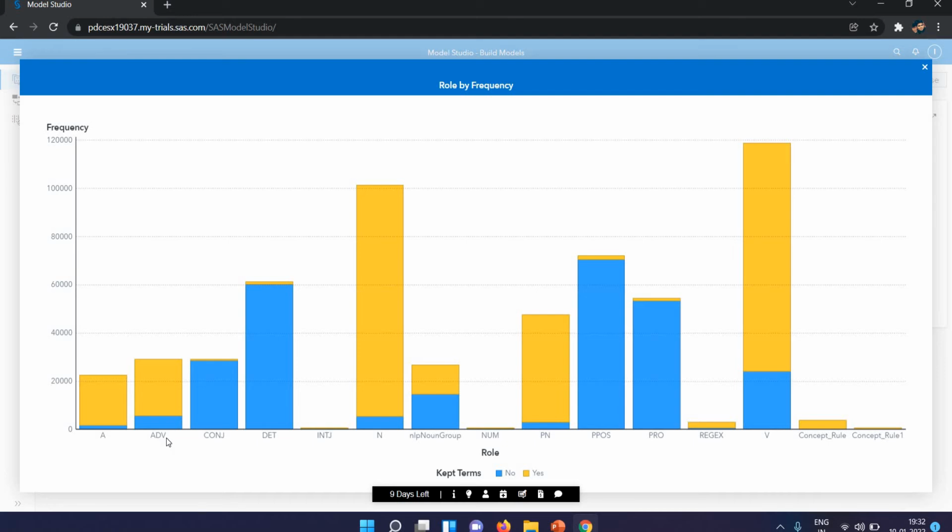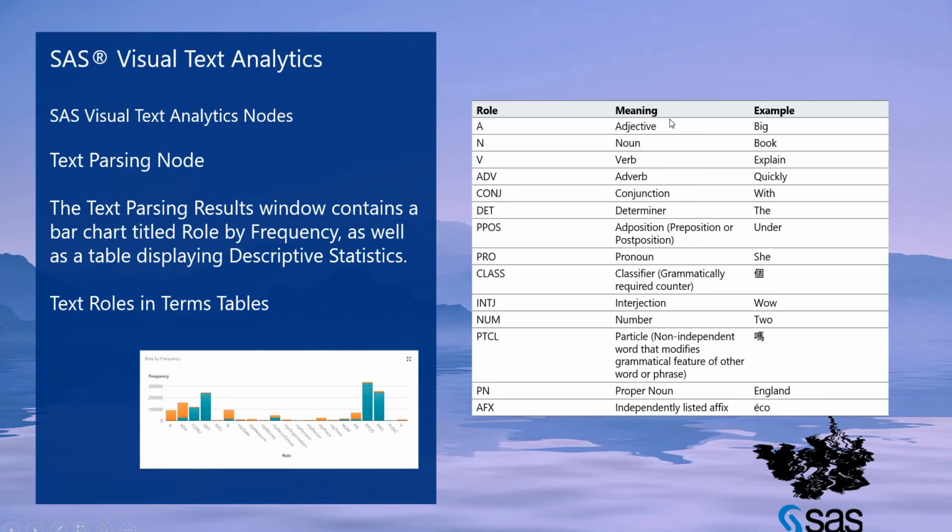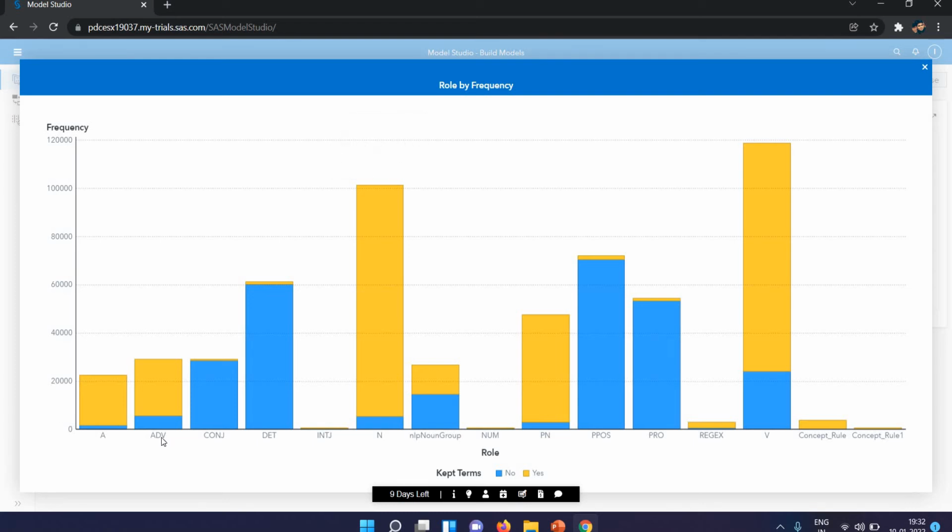Then we have adv, which means adverb. We excluded adverbs here where kept is no: frequency 5720 is no, and we kept 23408 adverbs.